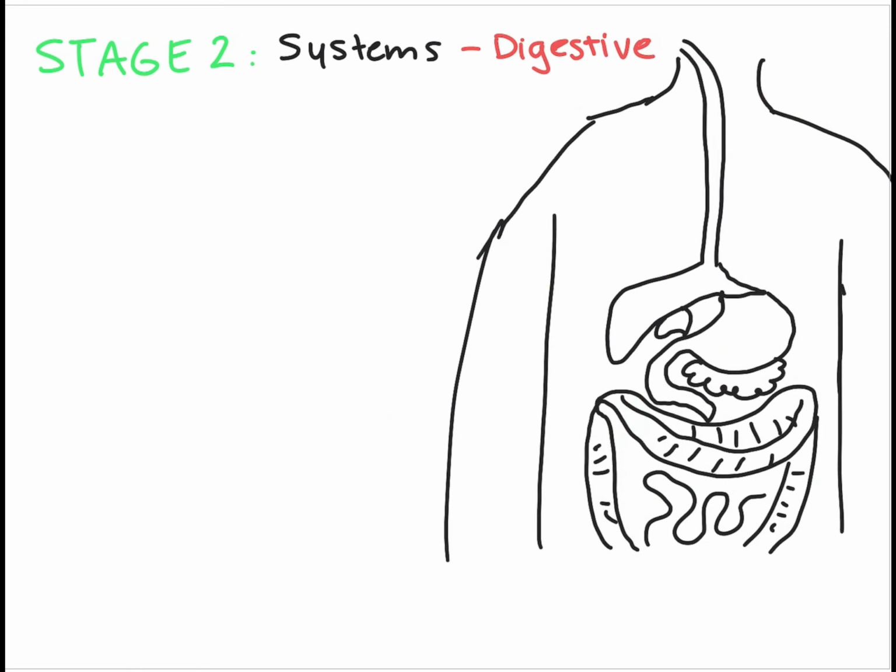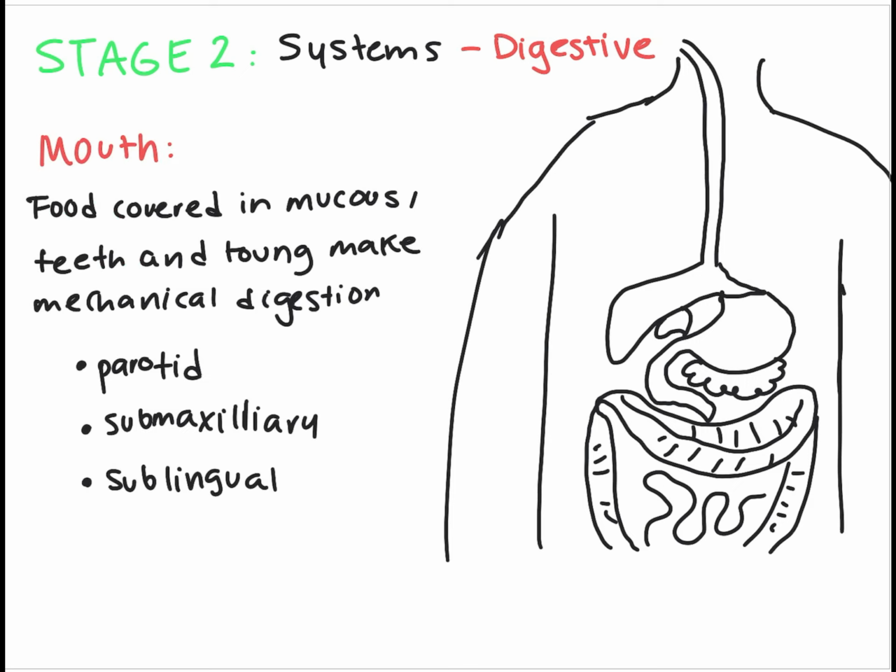So the process of this is that first you eat food that goes through your mouth, and the food is covered with mucus, which is your saliva, and you munch your food with your teeth and tongue.